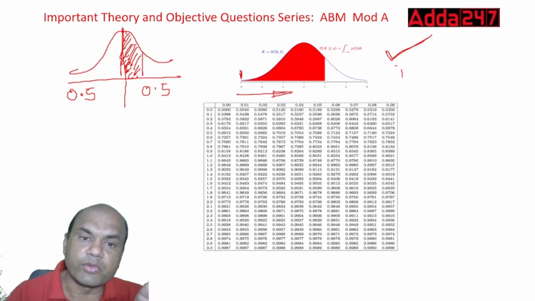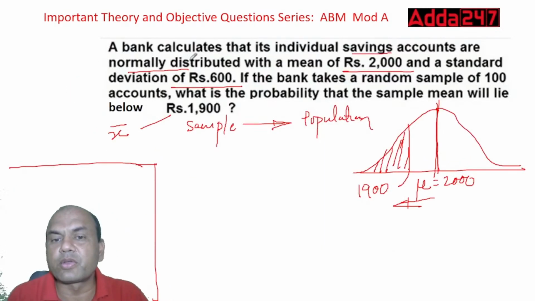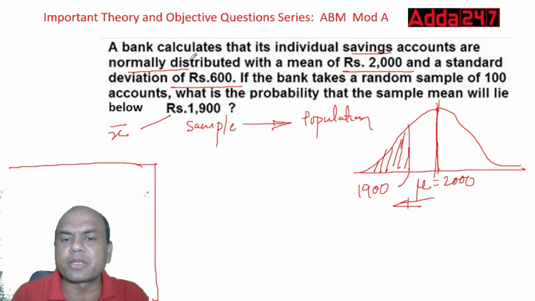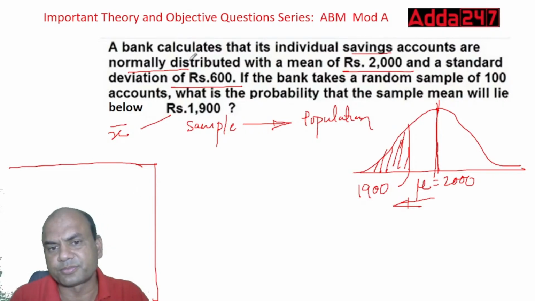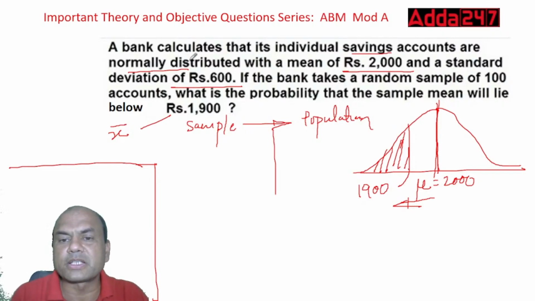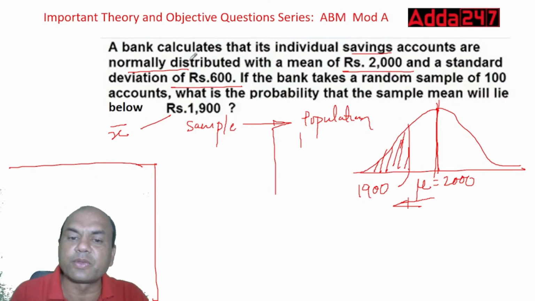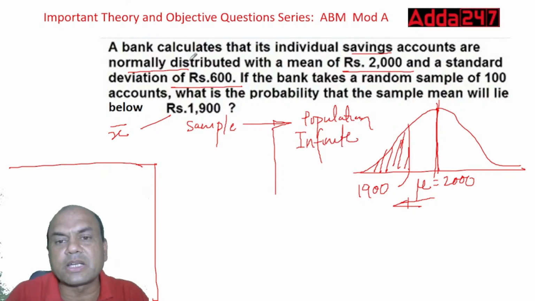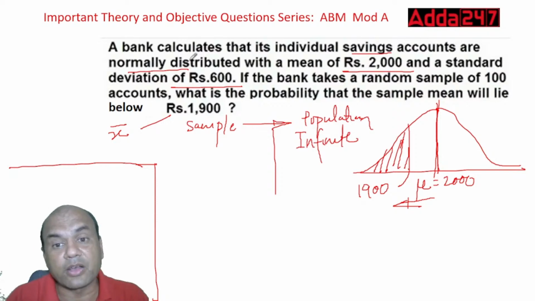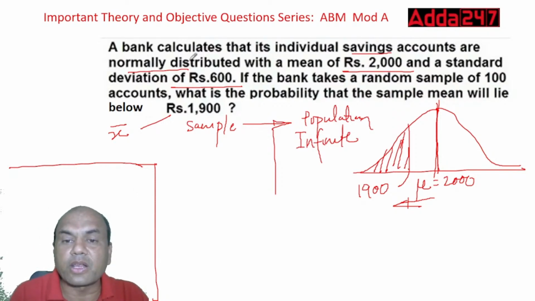See here, what we do, this numerical will be given to you in exam. So your first target is find the difference, this sample and population. So first find the population. Population is what? Do you know finite or infinite? It is infinite, right? Keep it simple. Infinite. Once you get it infinite, immediately apply the standard error formula. And write down the values, whatever are given. For population, the value is given as mu. Mu is given as 2000. Then standard deviation, we write it psi like this. Psi is given as 600.